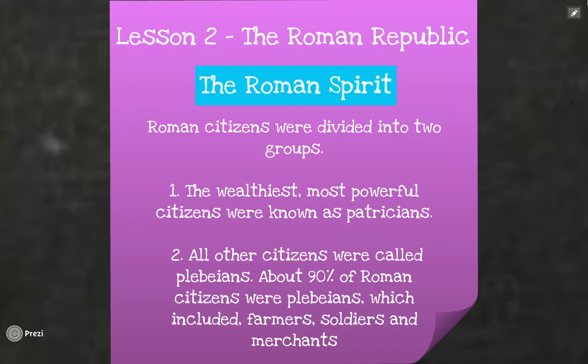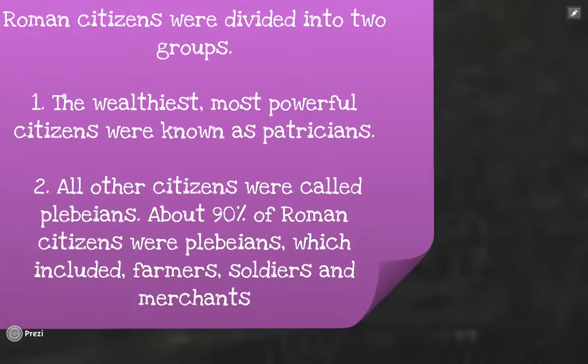most powerful and wealthiest. The second class of citizens were called the plebeians, and this is about 90% of Roman citizens, and this included everyone else, so farmers, soldiers, merchants. This was a middle and a low class all combined into one. They were very far away from the patricians. They were a lot poorer and did not have a lot of influence in Rome.